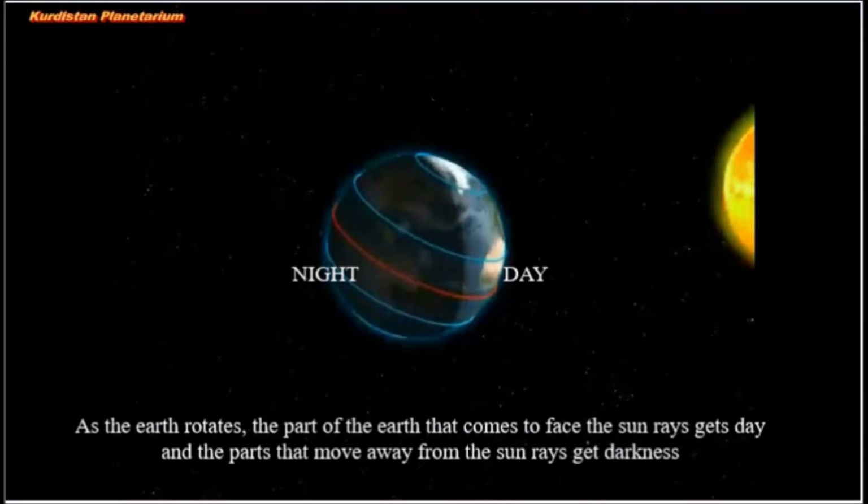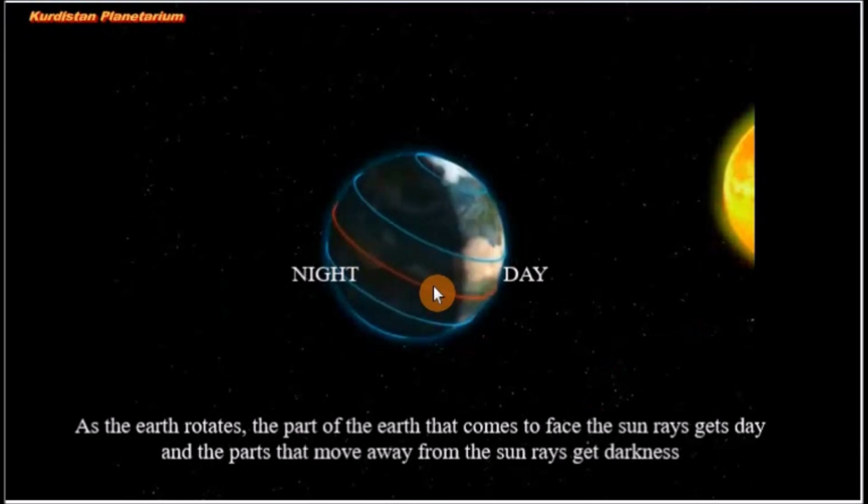Day and night is a phenomenon that we experience all the time. During the day, you see the reflection of the sun and you have light. During night, the sun does not appear and you have darkness. Now, let's look at this phenomenon. This is the Earth and this is the sun. The Earth and the sun are both terrestrial bodies. The sun is a stationary body. It means it does not move.